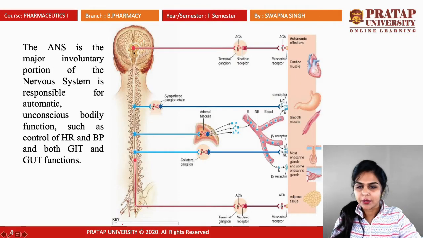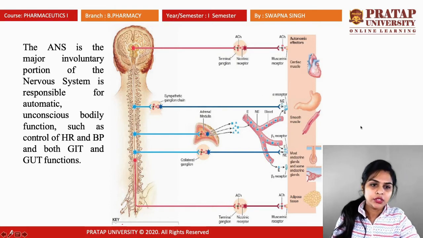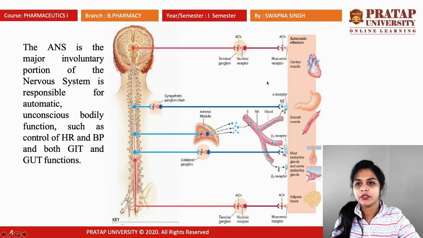So ANS, that means the nerves that are connected with various organs of the body like heart, stomach, liver, intestine. So the nerves that are connected with organs transmit the message from the brain to that particular organ. So the study of this portion is known as autonomic nervous system.